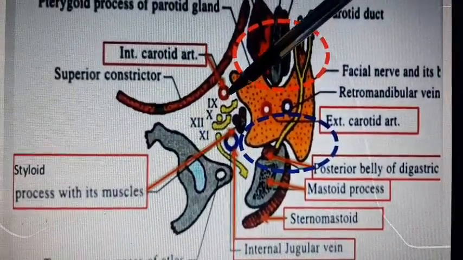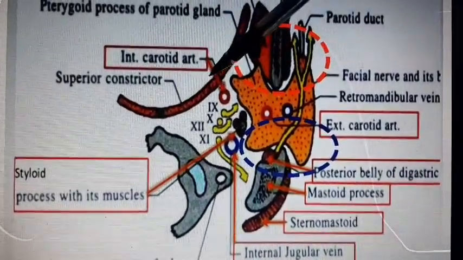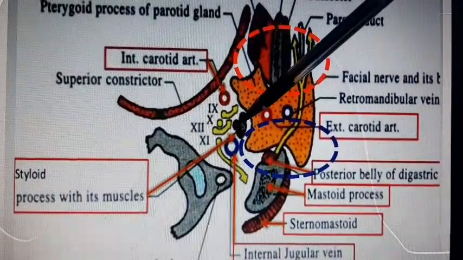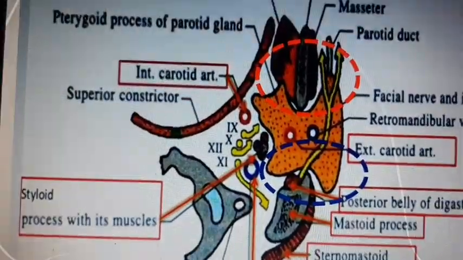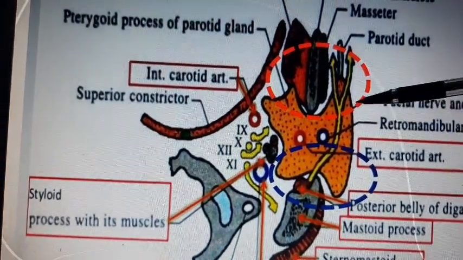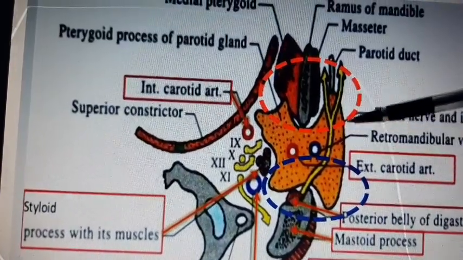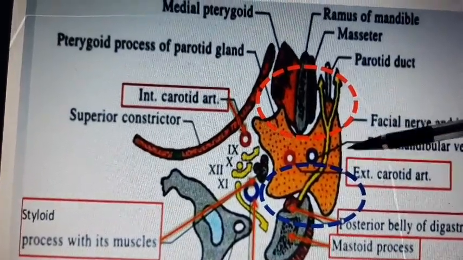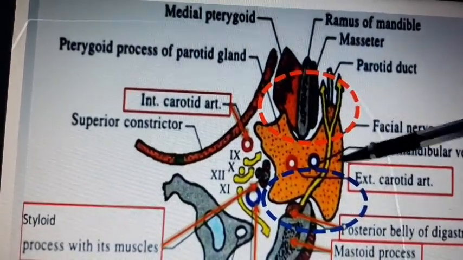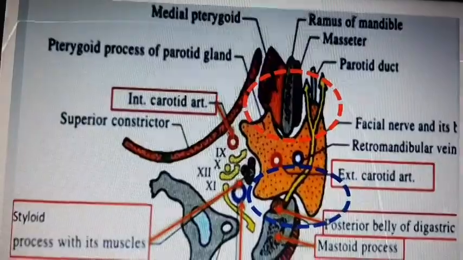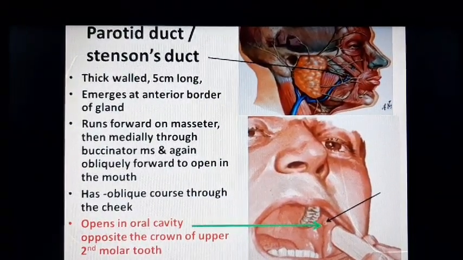Here you can see this is the internal carotid artery lying medial to the styloid process. This is styloid process and this is internal carotid artery. This is the lateral surface which is covered by skin, superficial fascia and its content, and the superficial lamina of the parotid sheath, and some lymph nodes are embedded here. Next is parotid duct, which is also known as Stensen's duct.